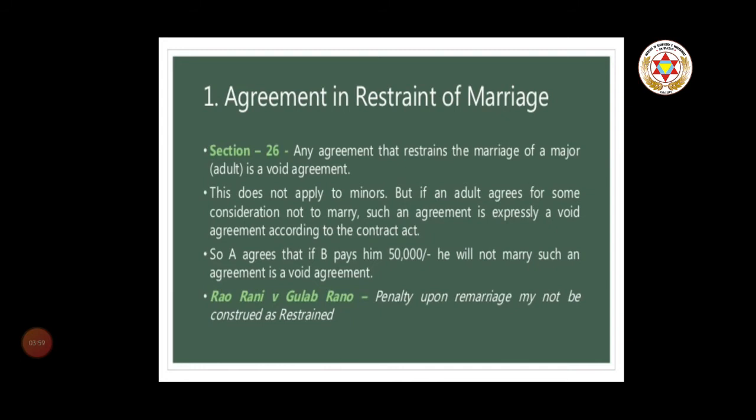This restraint may be absolute or partial, but the agreement is void, and therefore an agreement not to marry at all, or a certain person or a certain class of persons, or for a fixed period, is void. Now, for example, A agrees that if B pays him rupees 50,000, he will not marry. Such an agreement is a void agreement. The famous case law of Rao Rani and Gulab Rao: two co-widows, X and Y, agreed that if any of them remarried, she would forfeit her right to share in the deceased husband's property. Held, the agreement was enforceable since it was no restraint on either of the widows to remarry.